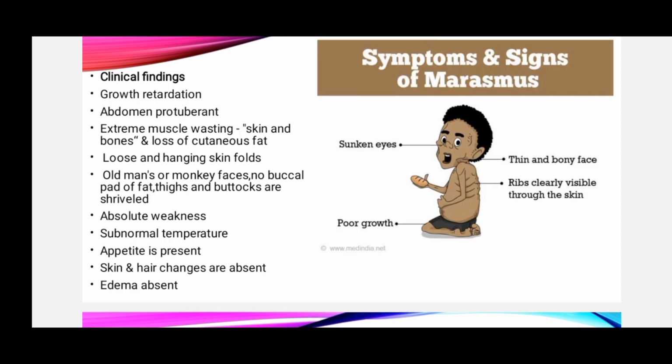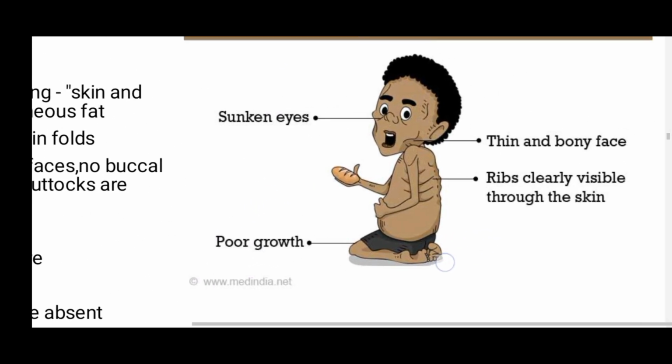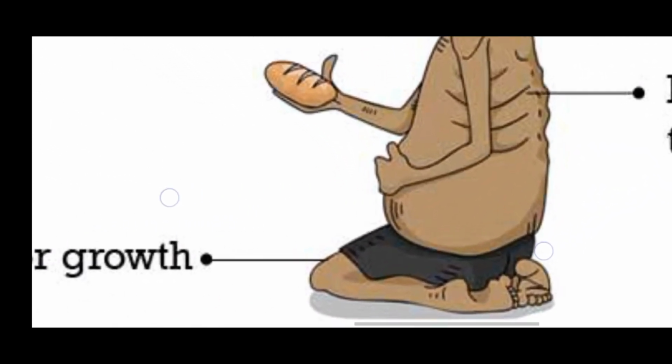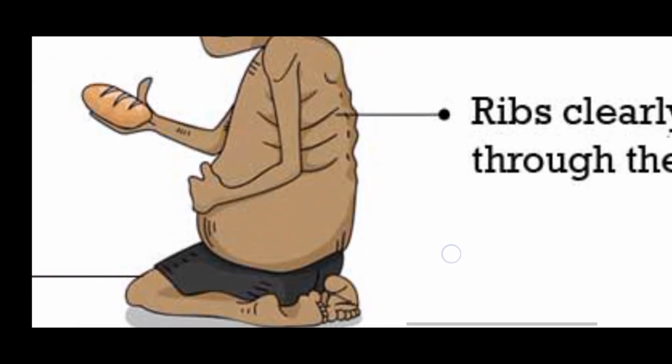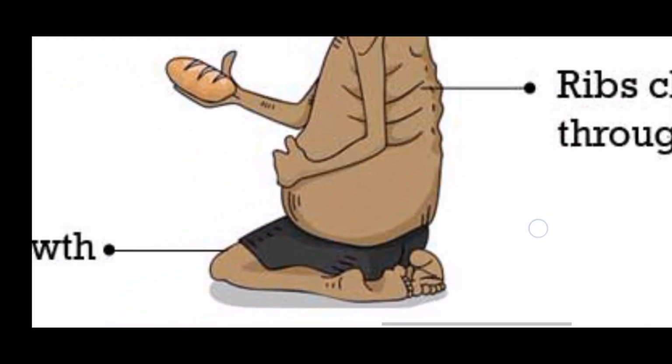So, if we talk about signs and symptoms of marasmus, students, there is poor growth, sunken eyes, a thin and bony face, and ribs clearly visible through the skin. So you can see in this picture, students, the ribs are clearly visible like that, and the abdomen is also larger than normal.